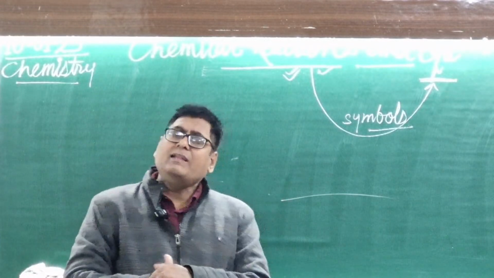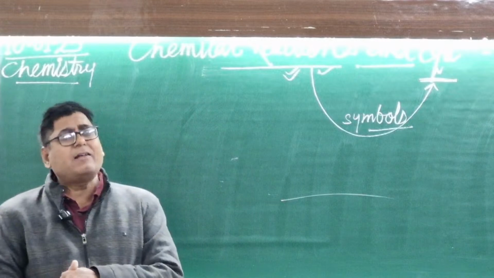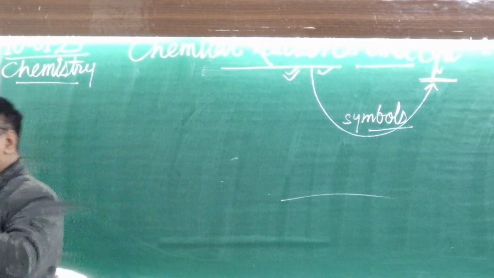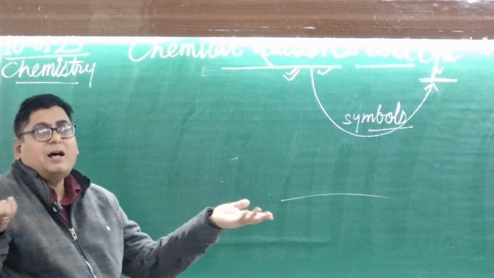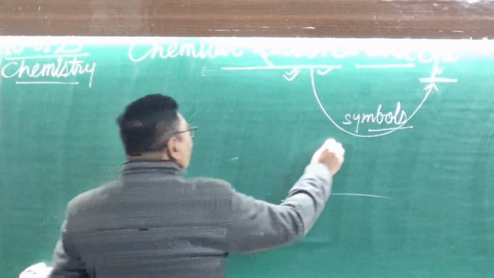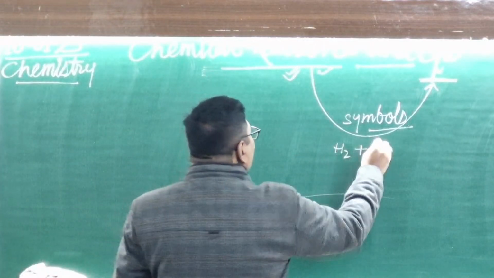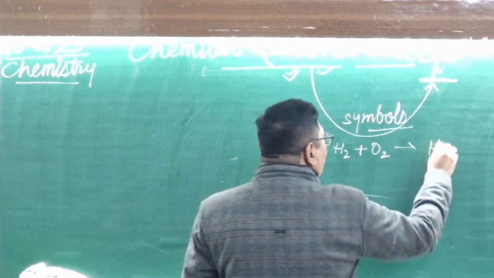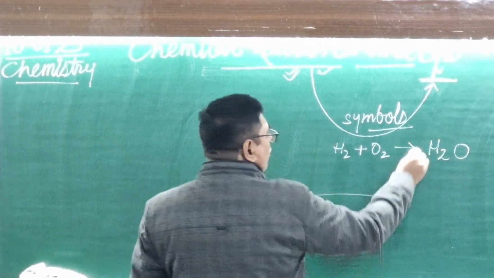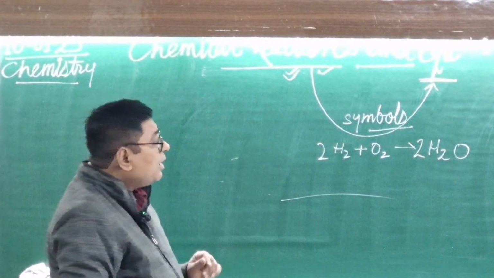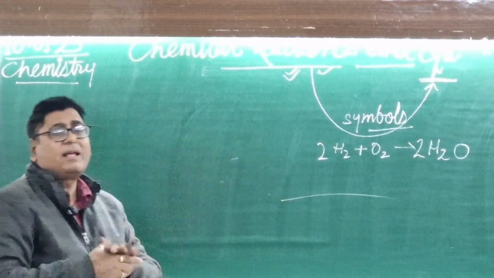In the general way, whenever hydrogen gas and oxygen gas react with each other, they give water. Hydrogen gas symbol is H2 and oxygen gas symbol is O2. Whenever they react with each other, they give out H2O. Now this one is your balanced chemical equation. This one is called a chemical equation.